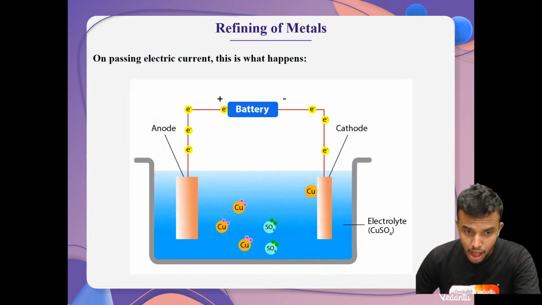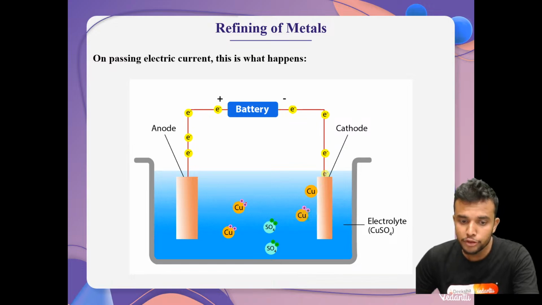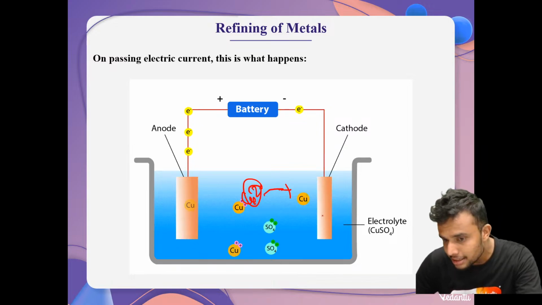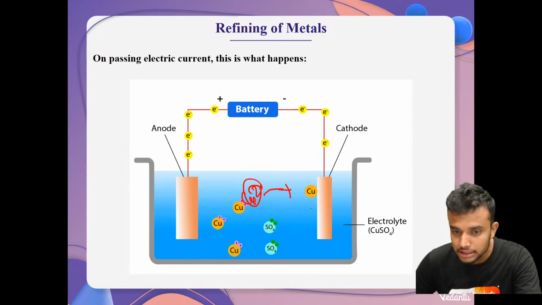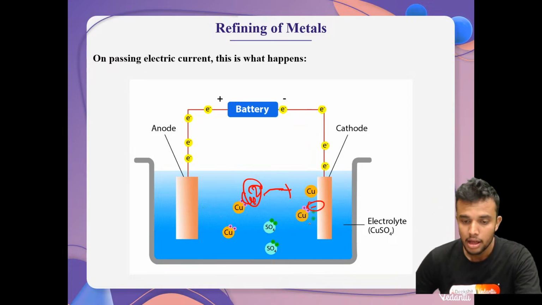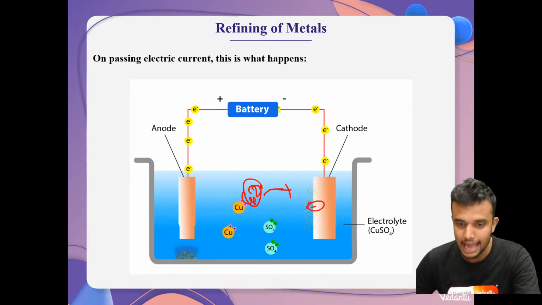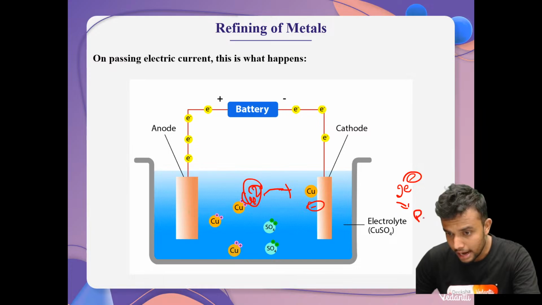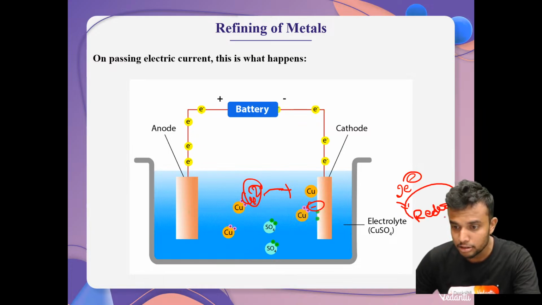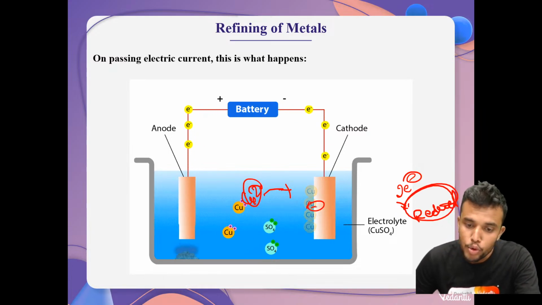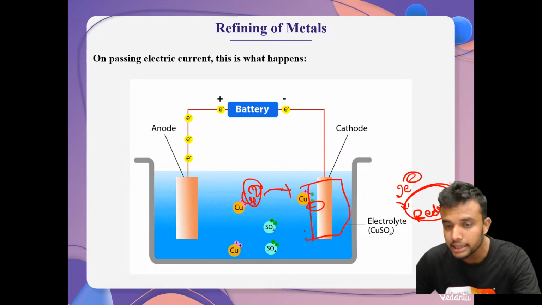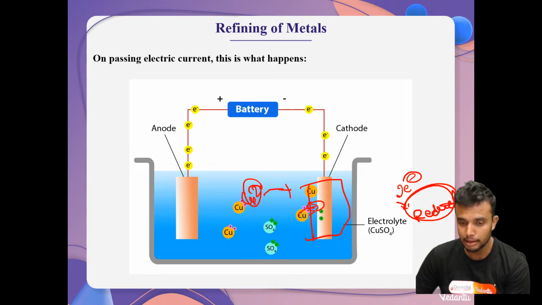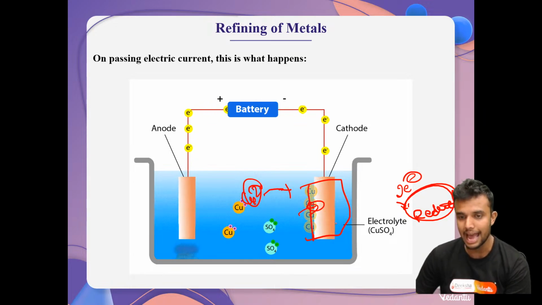After passing electricity, the Cu2+ ions move towards the cathode side because it's the negative side. At the cathode, Cu2+ gains 2 electrons, which means it undergoes reduction, and pure copper metal is deposited at the cathode electrode.